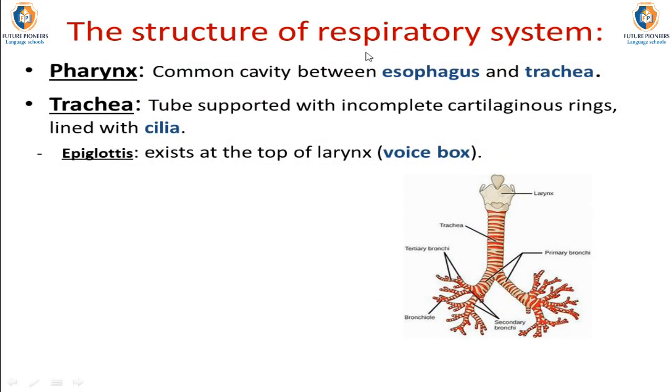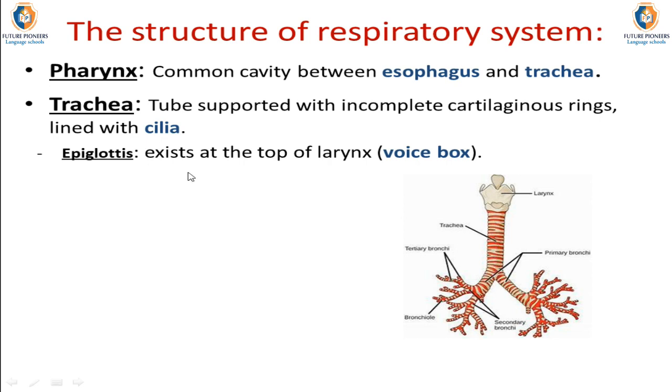The structure of the respiratory system, as we said, starts with the nose, then the pharynx, which is a common cavity between the esophagus and trachea, then the trachea. The trachea is a tube supported with incomplete cartilaginous rings to keep it open all the time. As we can observe in the following figure, these are the cartilaginous rings lining the trachea from the inner side to keep it open all the time to allow air to enter the two lungs.